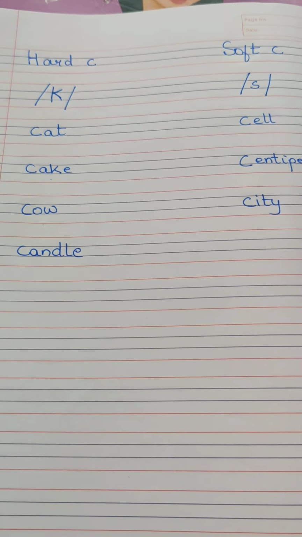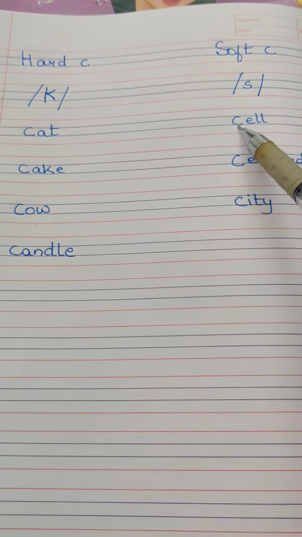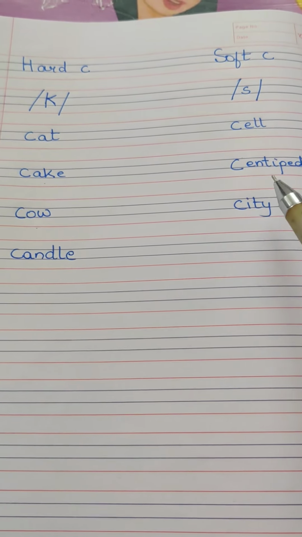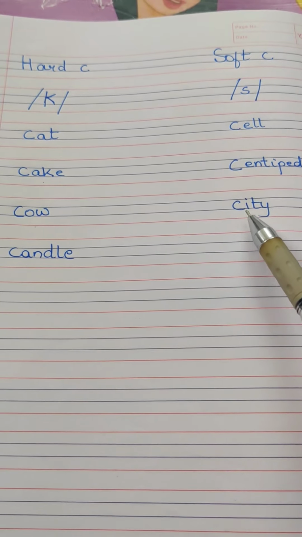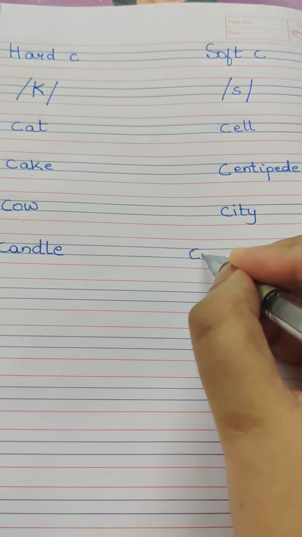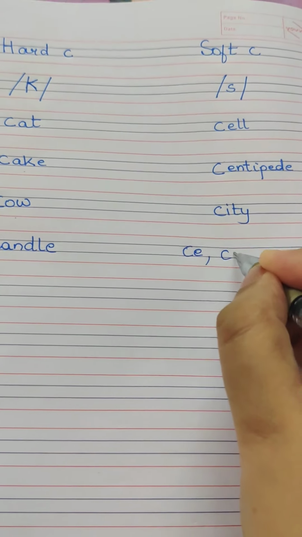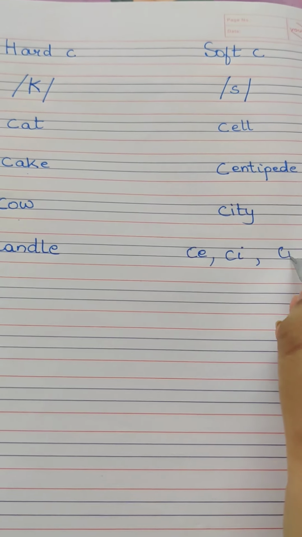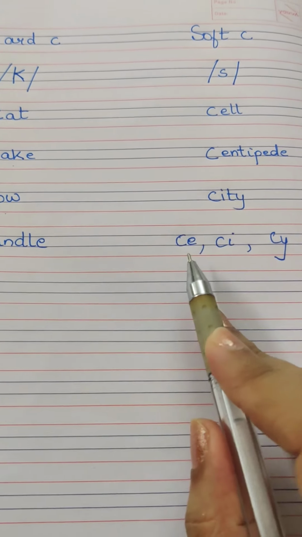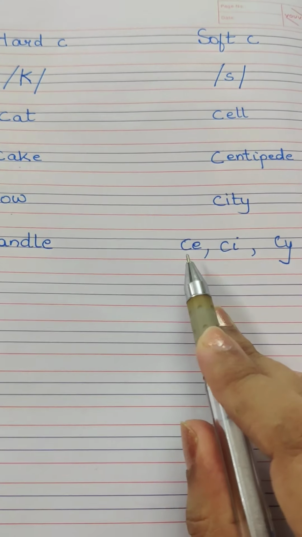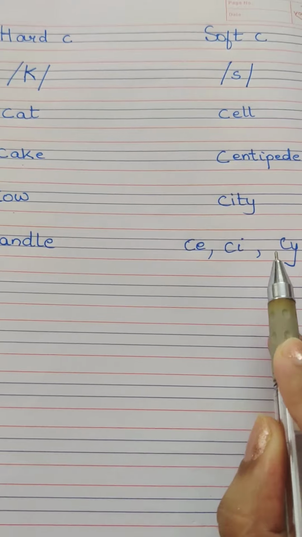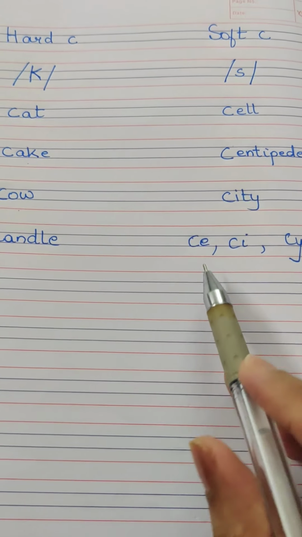Now, if you notice, here the C is followed by E, again C is followed by E, and here it is followed by I. So whenever C is followed by E, I or Y, it is pronounced as S. The sound is S.